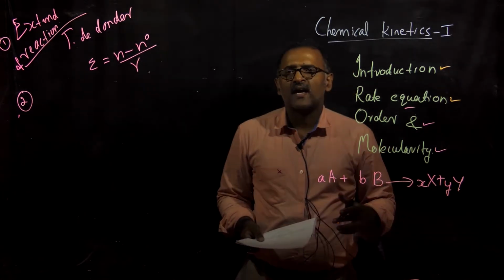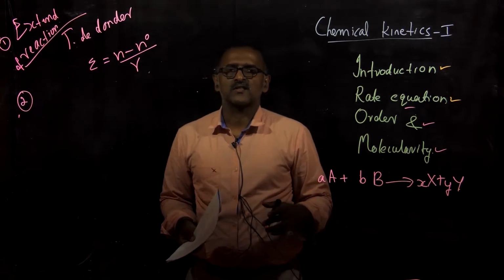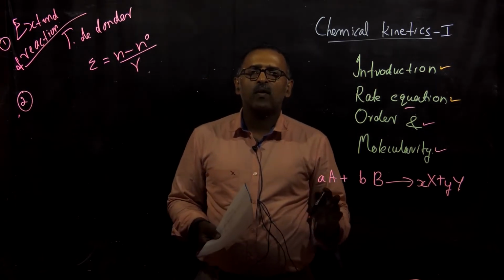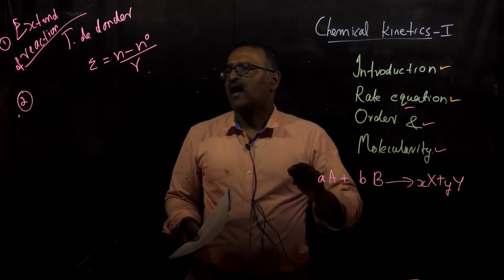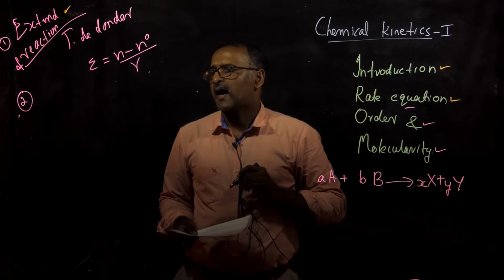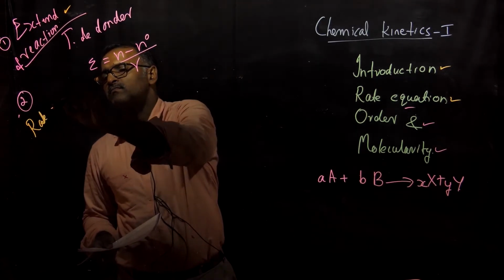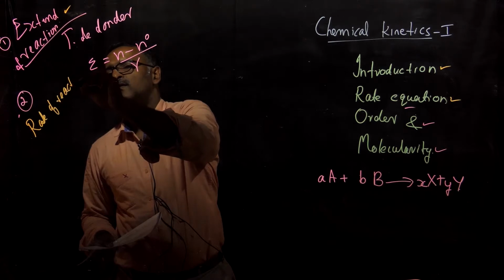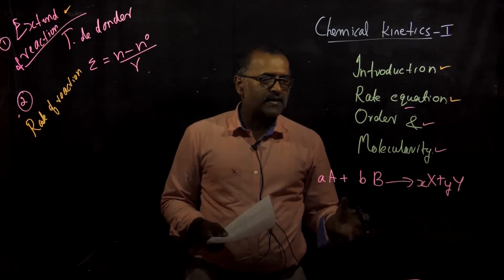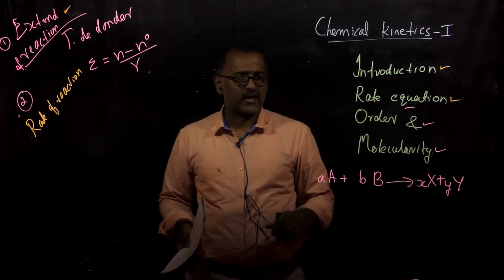So in chemical kinetics, what are we actually dealing with? We are dealing with the rate of change of concentration with time. In that aspect, we have two important points to consider. One is the extent of reaction, a concept given by T. De Donder. The second one is the rate of reaction. Mostly we will be dealing with the rate of reaction, but for a proper understanding of chemical kinetics, we should know what we mean by the extent of reaction.